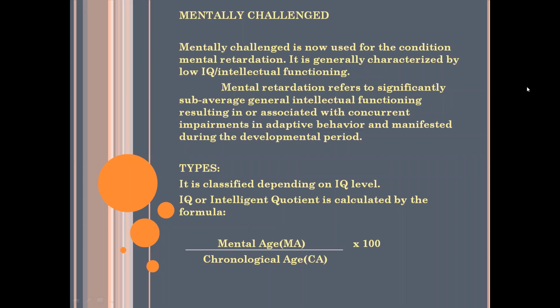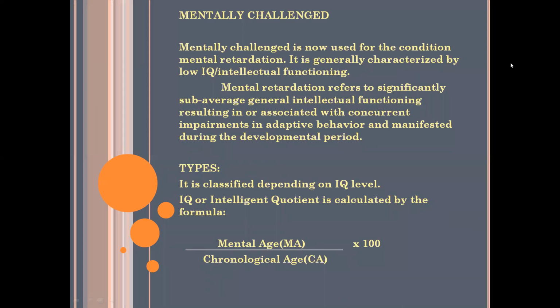So the individual has a reduction in intellectual function, which may be a result of impairments during their developmental period. Okay, so the individual has sub-average general intellectual functioning.